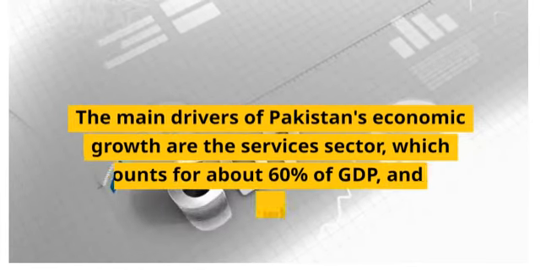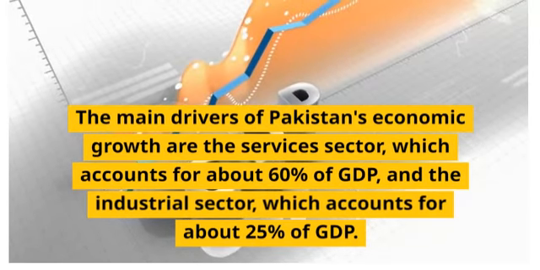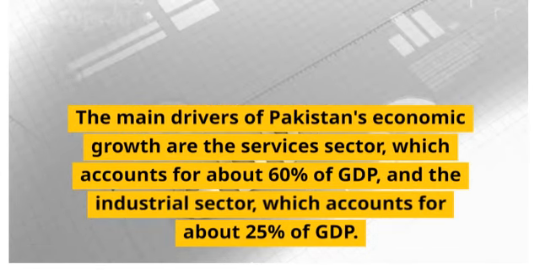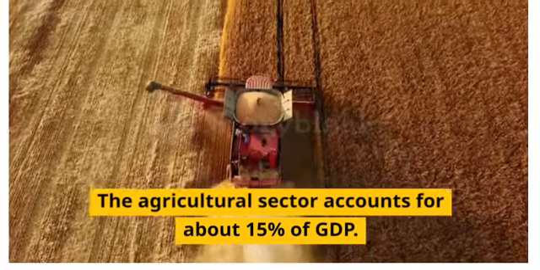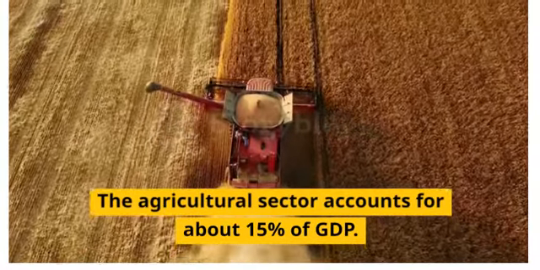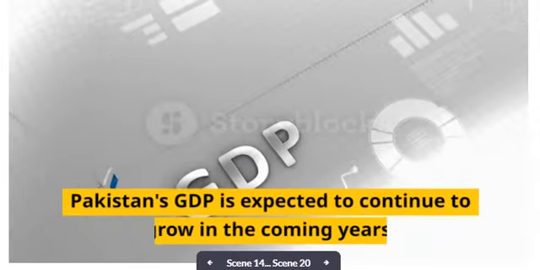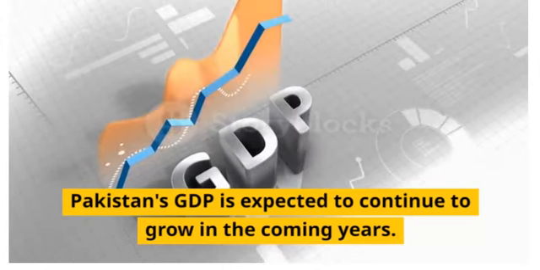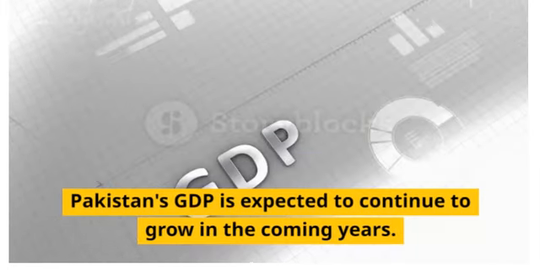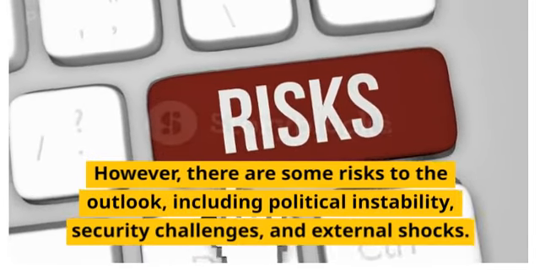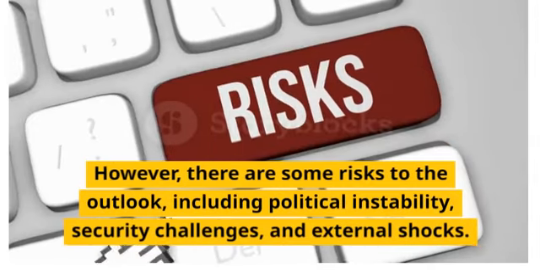The main drivers of Pakistan's economic growth are the services sector, which accounts for about 60% of GDP, and the industrial sector, which accounts for about 25% of GDP. The agricultural sector accounts for about 15% of GDP. Pakistan's GDP is expected to continue to grow in the coming years. However, there are some risks to the outlook, including political instability, security challenges, and external shocks.